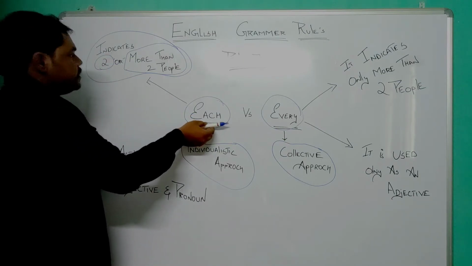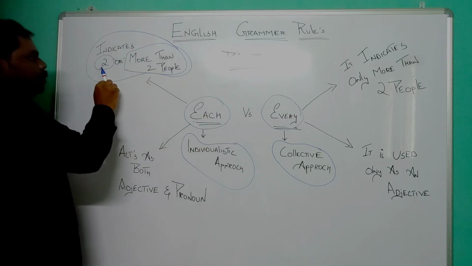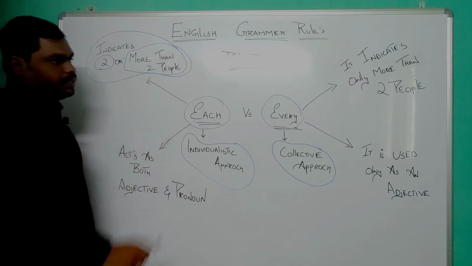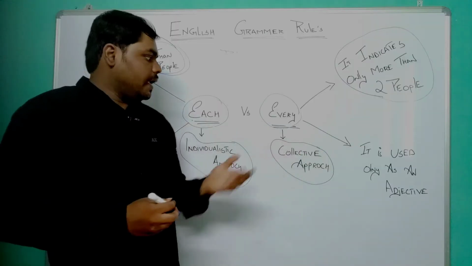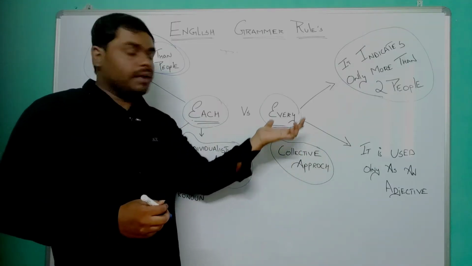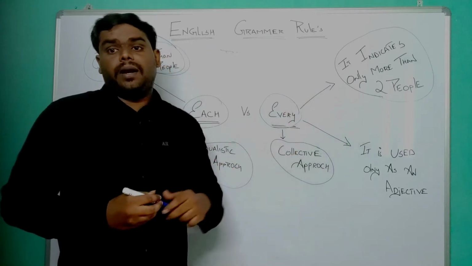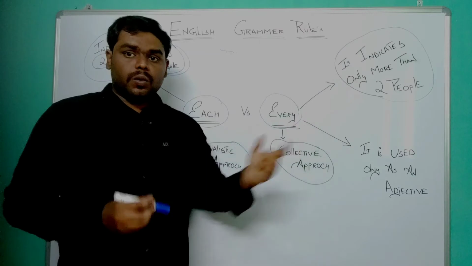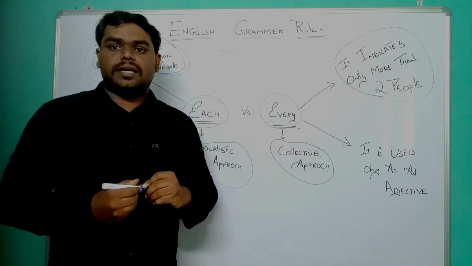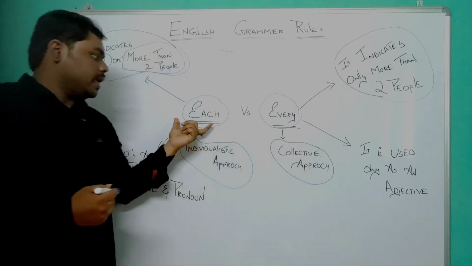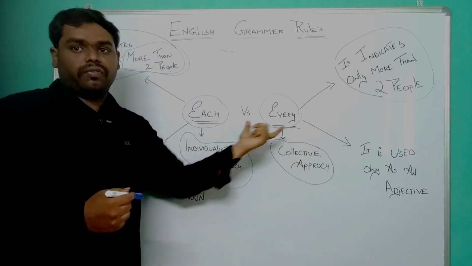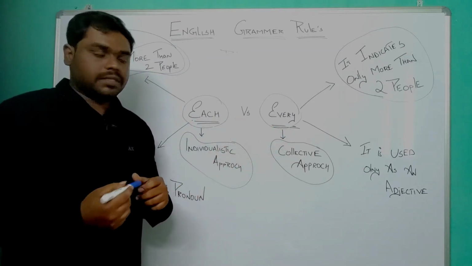The second example says that this word each can be used to represent 2 persons or even 2 or more persons at the same time. But I can use the word every to represent 2 or more people, but I cannot use the word every to frame a sentence which means only 2 persons are involved. So here I can take the help of each, but I cannot use every for a sentence which involves only 2 persons.